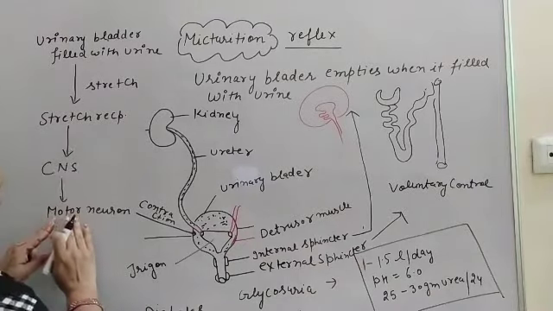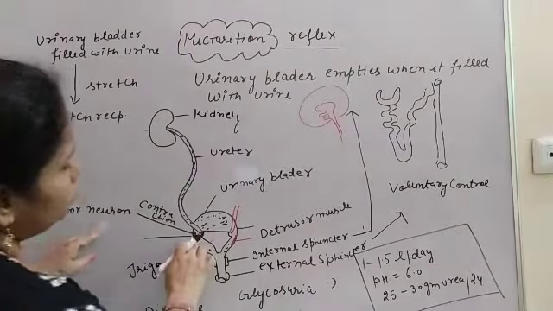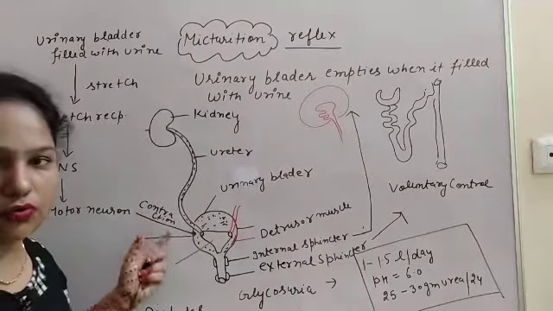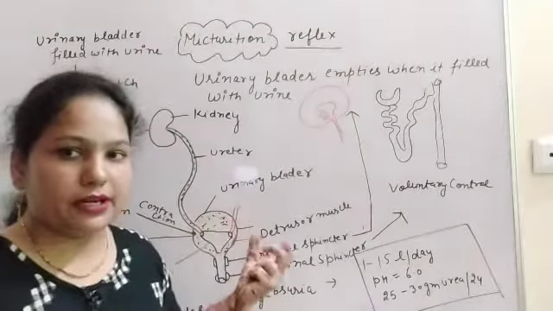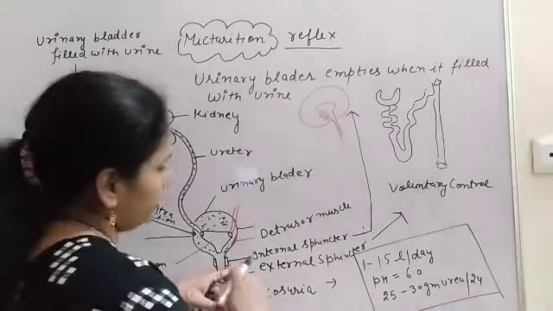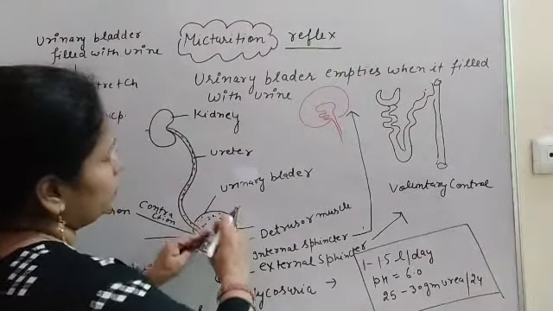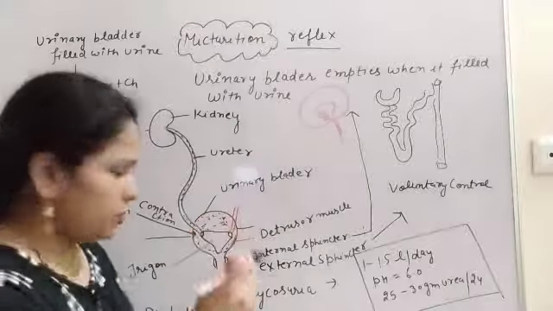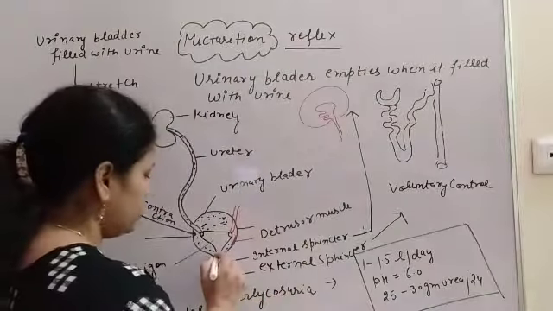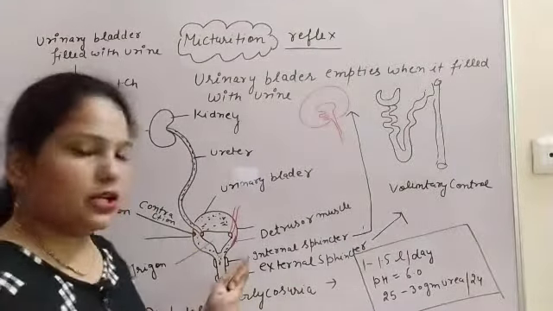and from the central nervous system one motor neuron sends the message to the urinary bladder, and then there will be the contraction of the urinary bladder. Due to the contraction, the internal sphincter relaxes and pressure increases in the urinary bladder, so the internal sphincter opens and urine passes from the urinary bladder to the internal sphincter.